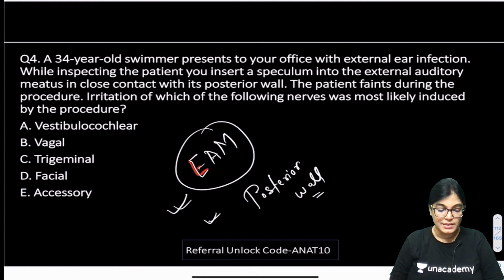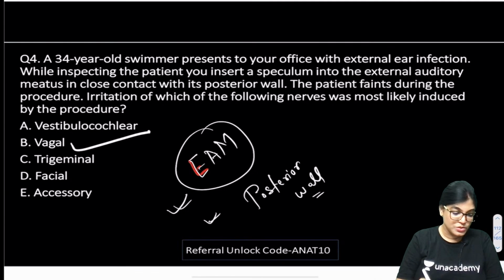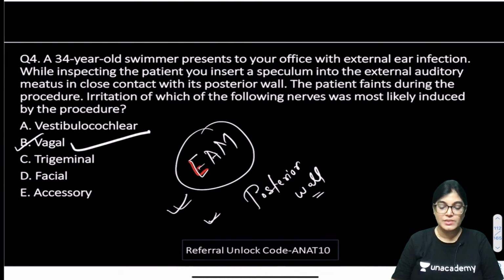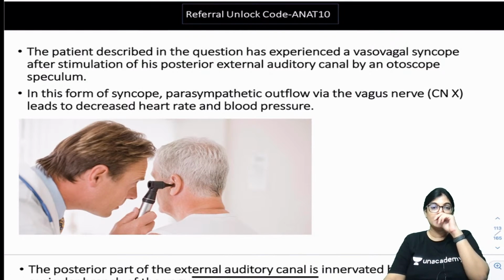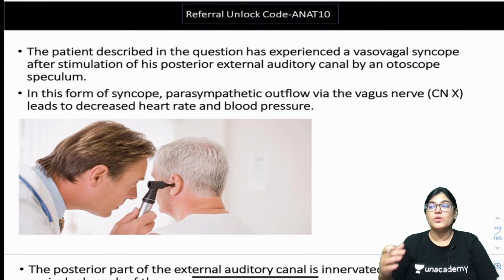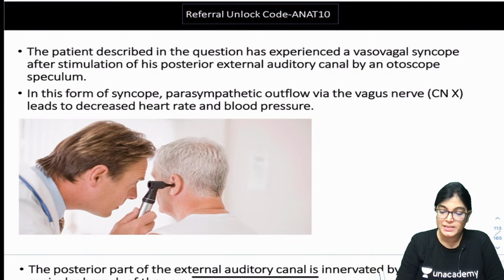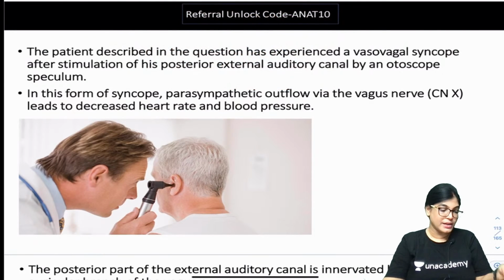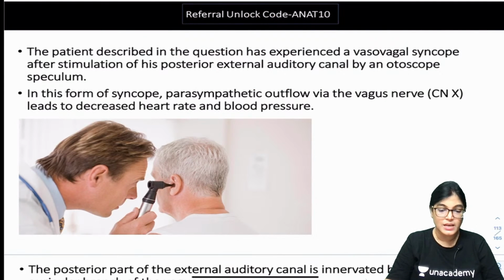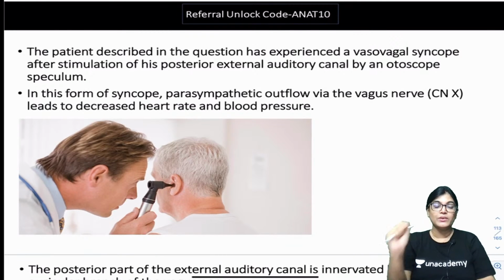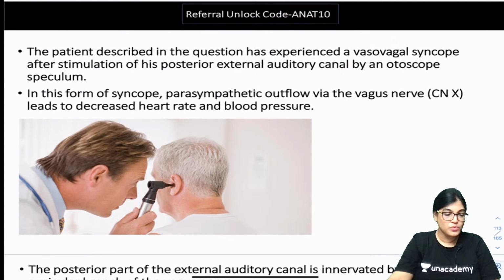Actually, the correct answer here is vagal nerve. So yes, Prakhar and Dipti both are right. B is the correct answer. The patient faints, as mentioned in the MCQ, so the patient is experiencing a vasovagal attack. Praveen Sinha and Akshay are telling E, but the correct answer is B, that is vagal. Those who made a mistake, please see the explanation.